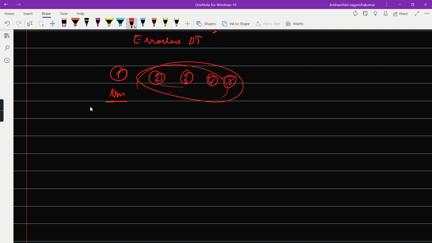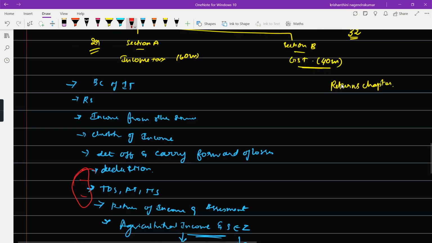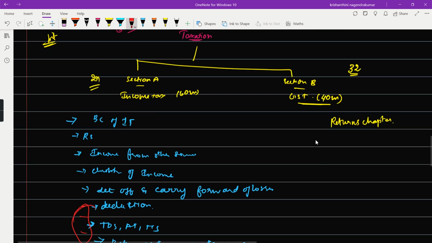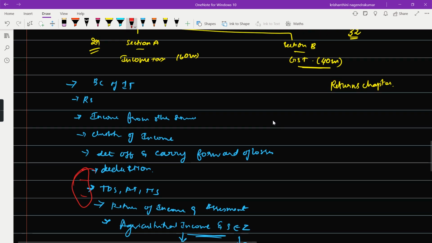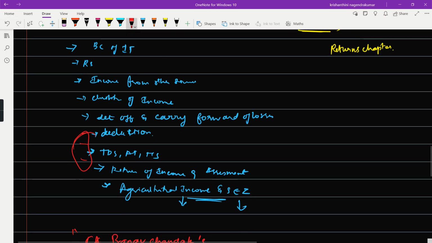I was aiming only for 25 on 25, and in the GST chapter I was aiming for 30 plus. I was pretty sure on what to do and how I am going to approach the question paper. So even if some question comes from head of income in a different order, I was very sure that I'm not going to attend it. So I only attended questions from all these chapters, and it came around